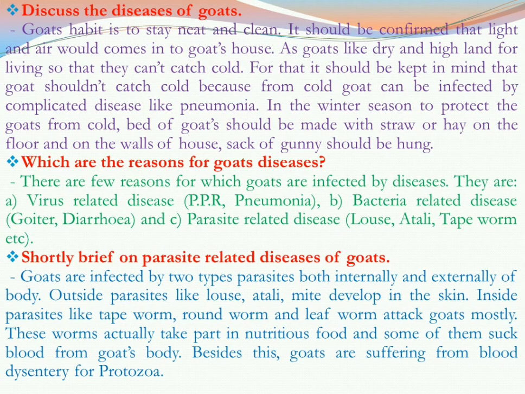These worms take part in the nutrition of the goat, and some worms suck blood from the goat's body. Besides this, goats suffer from blood dysentery from protozoa. We already discussed parasitic diseases of poultry. This is almost the same.